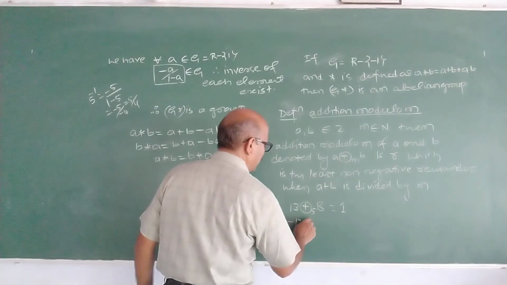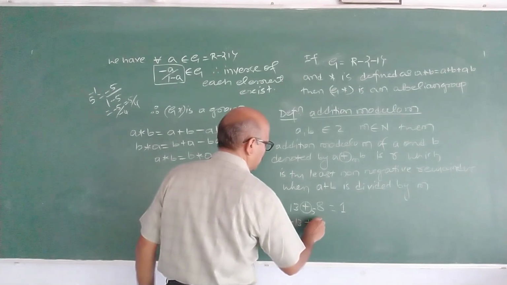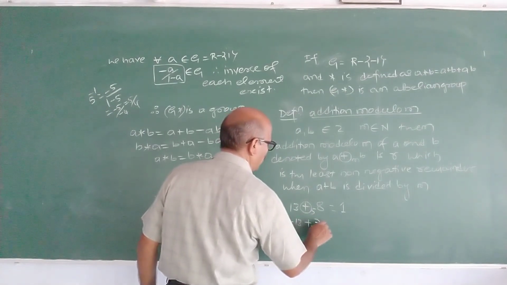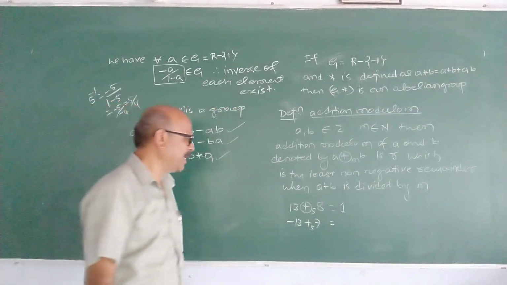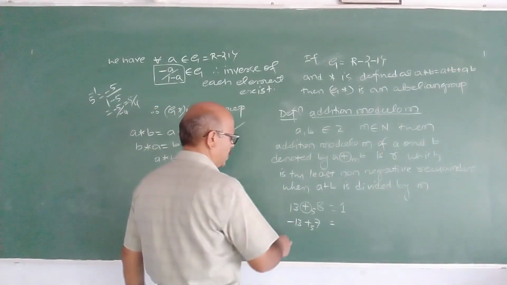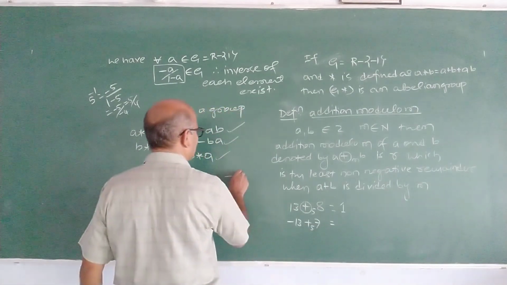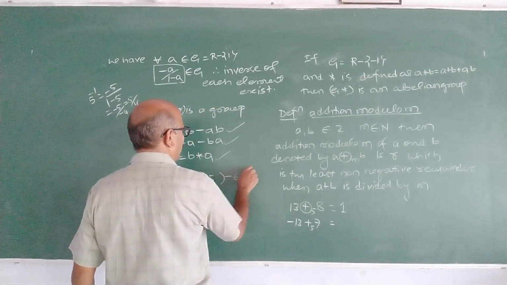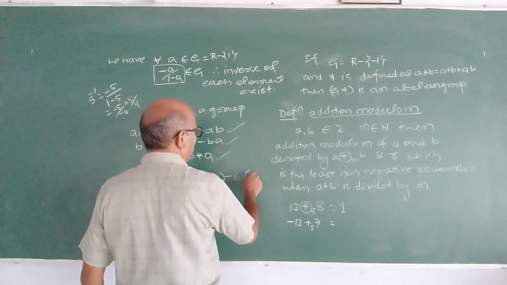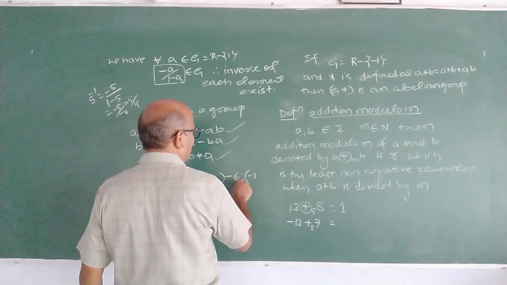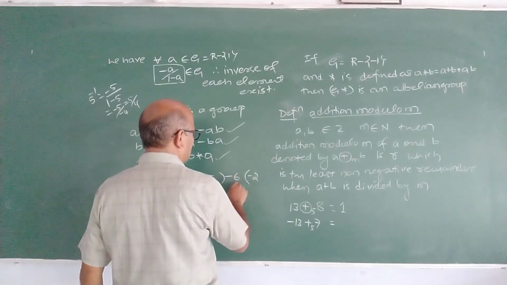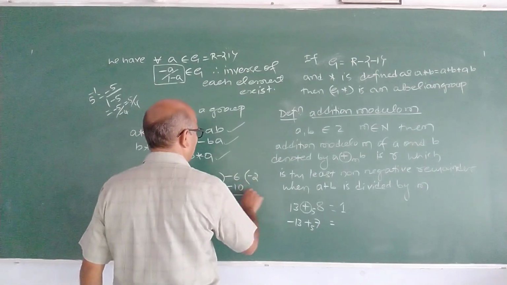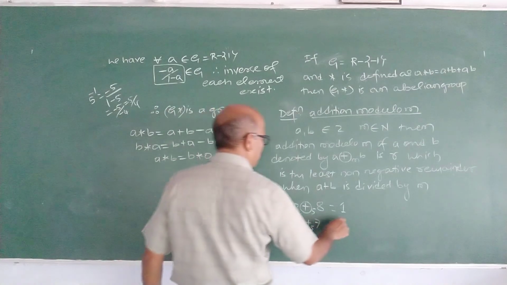Minus 13 plus 7. Addition modulo 5 of minus 13 and 7. What is minus 13 plus 7? Minus 13 plus 7 is minus 6. If you divide minus 6 by 5, we take quotient minus 1, correct? Or minus 2 we have to take. 5 times minus 2 is minus 10, and 4 is the remainder. So it is 4.